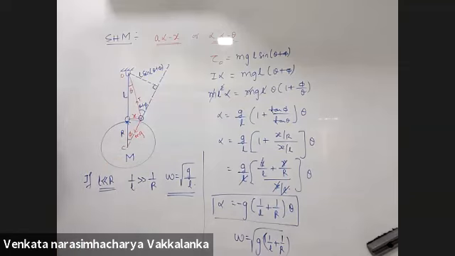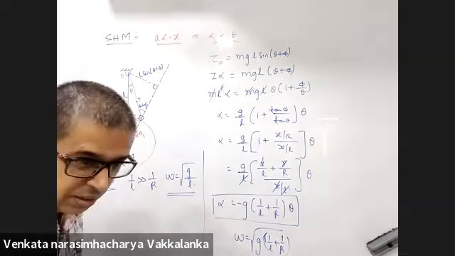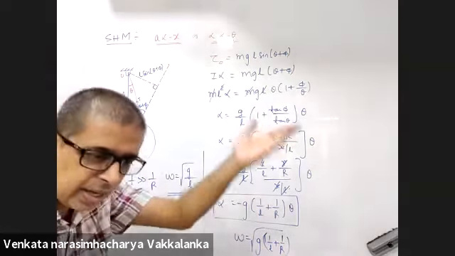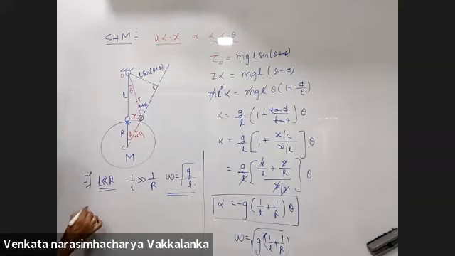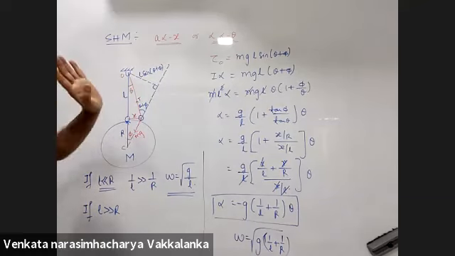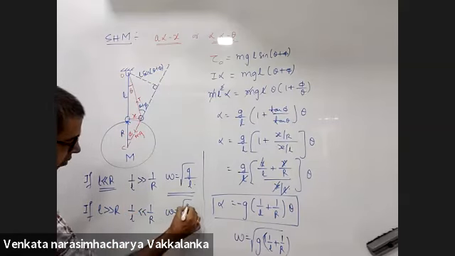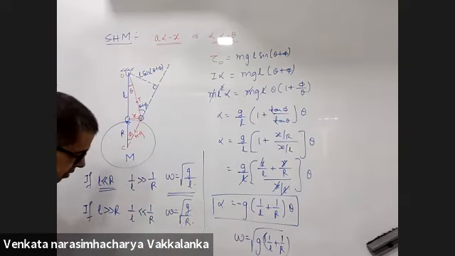Today's situation is slightly different. This point is in the neighboring galaxy. I don't mind. If L is much greater than R, with L in few light years, 1 by L is much lesser than 1 by R. Omega will become a constant.